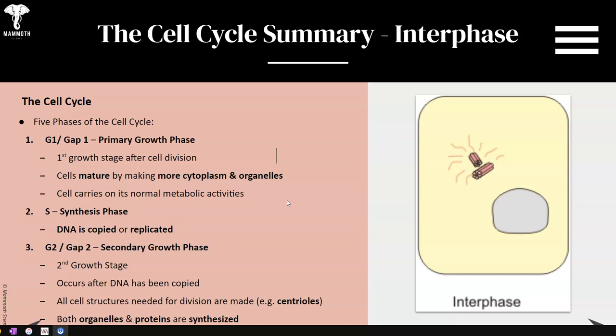Now G2, or secondary growth phase, occurs after DNA has been copied and all cell structures needed for division are made. The centrioles, both organelles and proteins, are synthesized, certain enzymes to continue cell division.